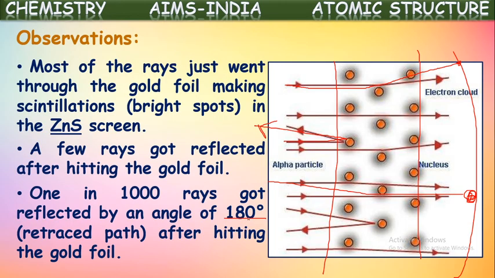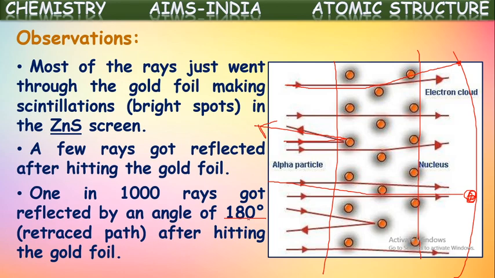Based upon these observations, he gave a model called Rutherford's atomic model. He told that atoms are spherical and protons and neutrons are completely concentrated in a very small part of the atom at the center, which is called the nucleus. Around this, electrons are revolving in different fixed paths called orbits. So he called the center part of the atom the nucleus. The term nucleus was first used by him. He discovered the nucleus.